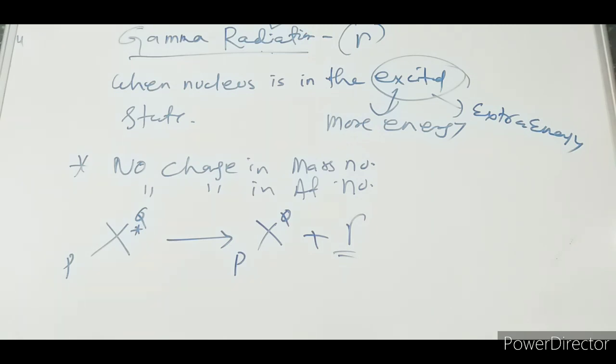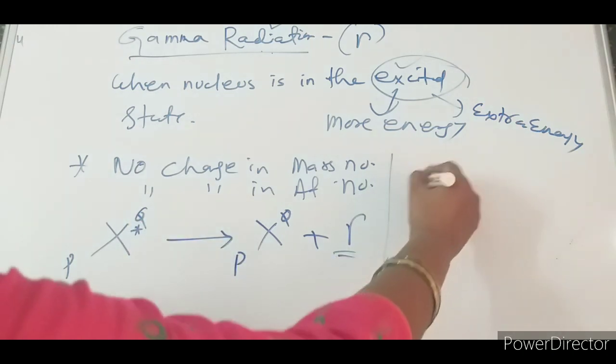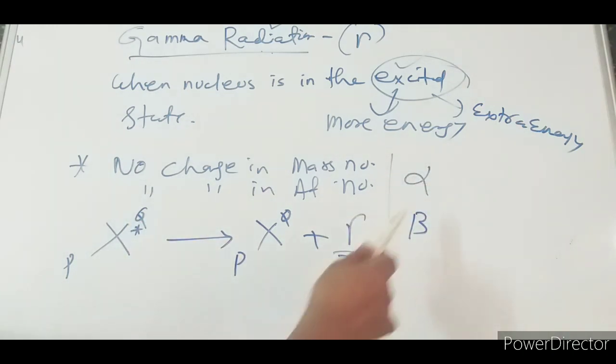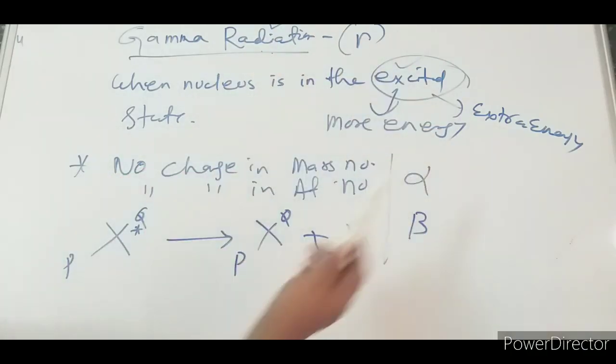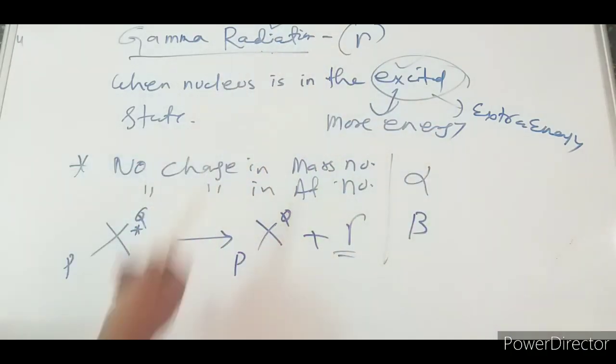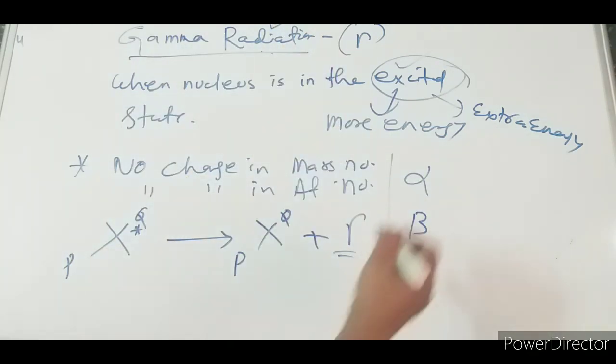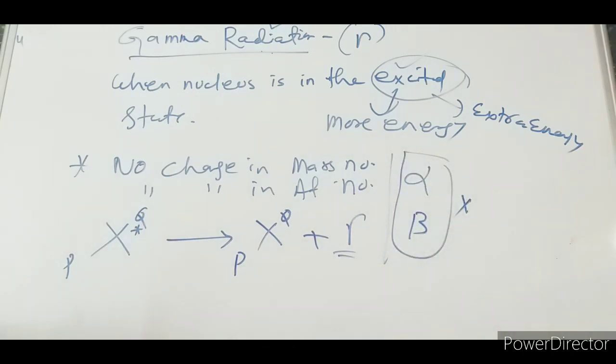So both atomic number and atomic mass remain the same. And one thing remember, a question comes: when does gamma radiation take place? Gamma radiation takes place when the nucleus is in the excited state. Then only gamma radiation takes place. And remember, gamma radiation can be along with alpha or beta. Along with an alpha particle, gamma radiation can take place. Along with a beta particle, gamma radiation takes place. Otherwise, simply also gamma radiation takes place. But one important thing, alpha and beta simultaneously cannot take place.